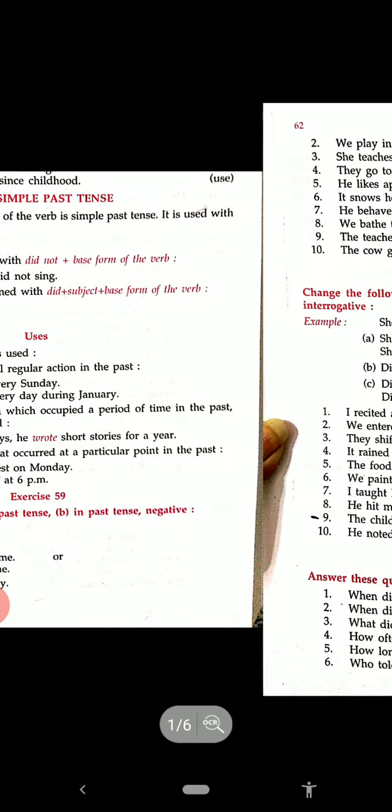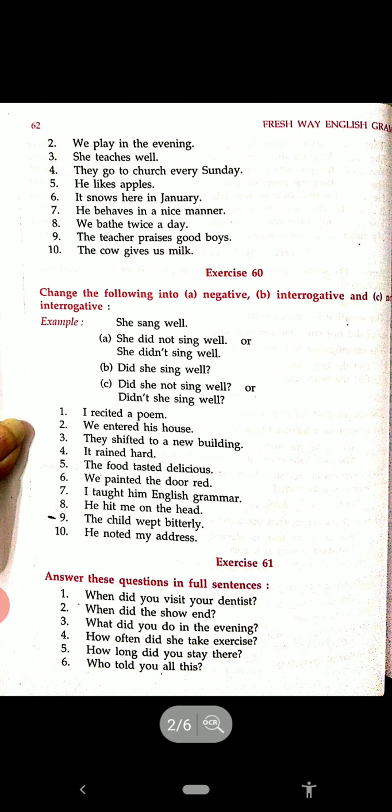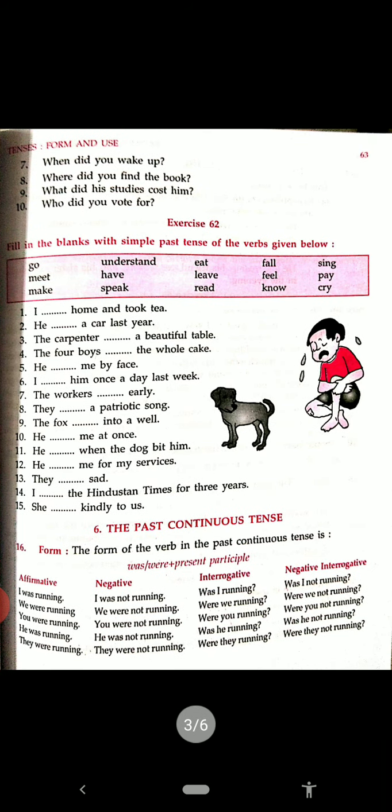We have done this, and yesterday we discussed the exercise of this, and then we started past continuous tense. So in past continuous tense the formation was subject plus was or were plus present participle form of the verb, means ing form of the verb. So the formation was subject plus was or were plus present participle form plus object. So was or were we have to use as per the subject.